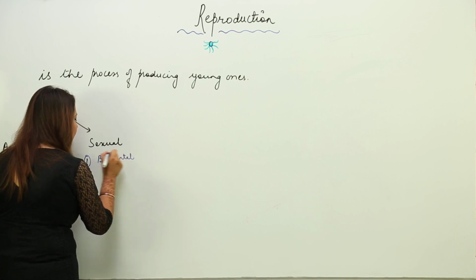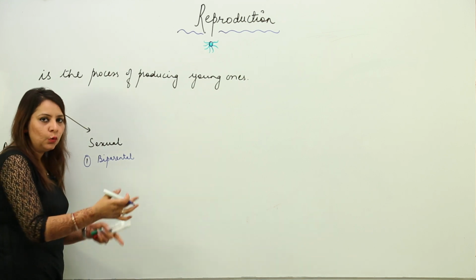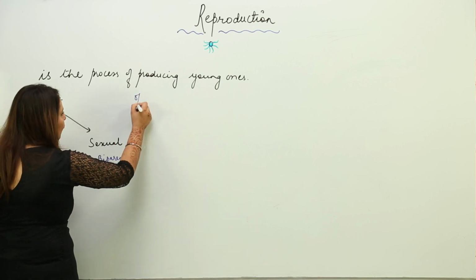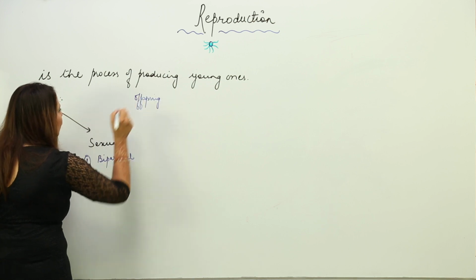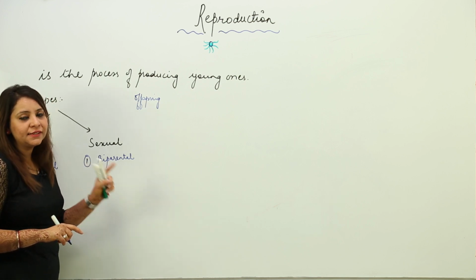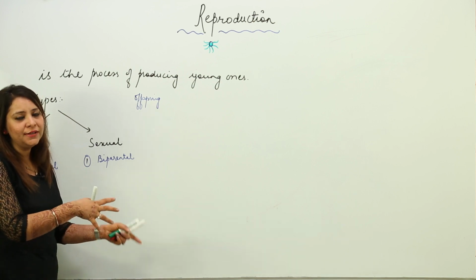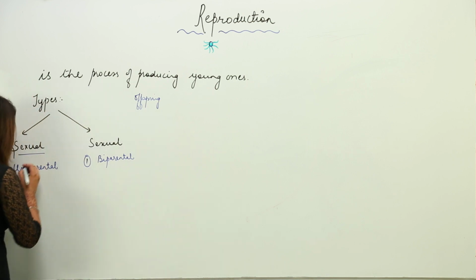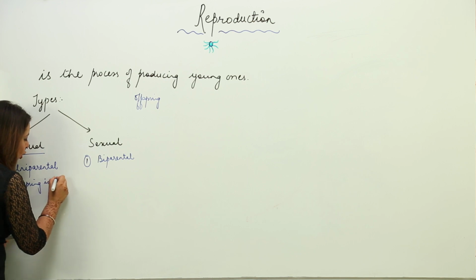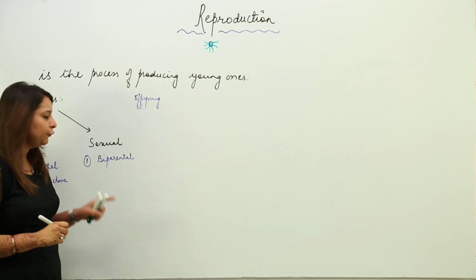Two parents are involved. In asexual reproduction, the term generally used for the young one is the offspring. The offspring produced in case of asexual reproduction is exactly the same as that of the parent. That means after formation of the offspring you cannot distinguish which is the parent and which is the new one. So we can say that the offspring is a clone of the parent. Clone means carbon copy.